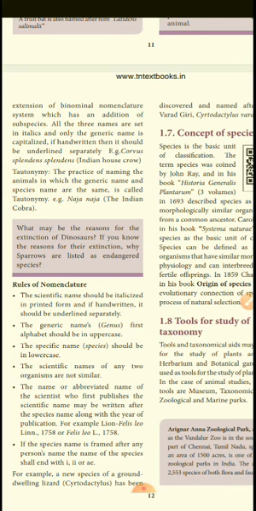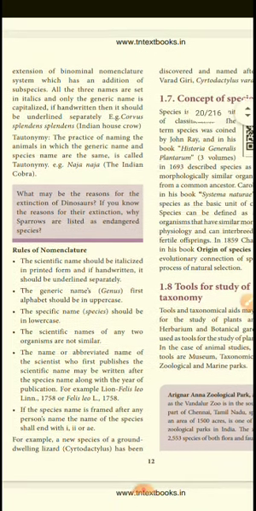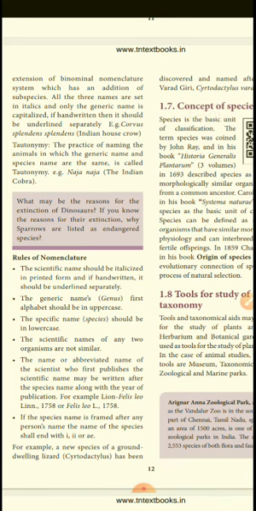Next, tautonymy: the practice of naming an animal in which the generic name and species name are the same. We will see the rules of nomenclature in the next upcoming live class.